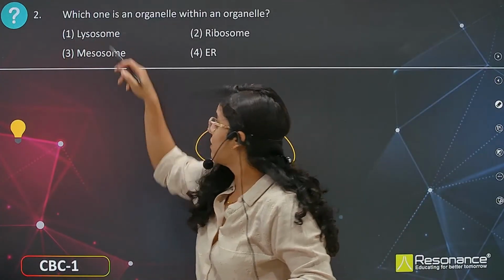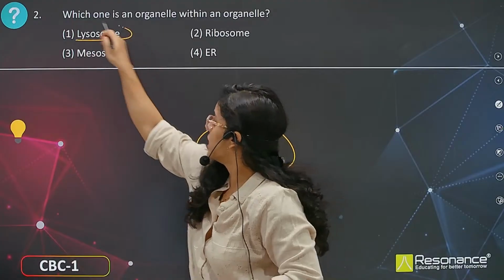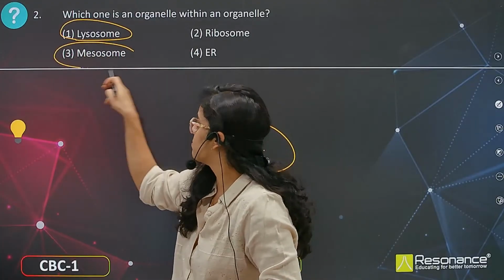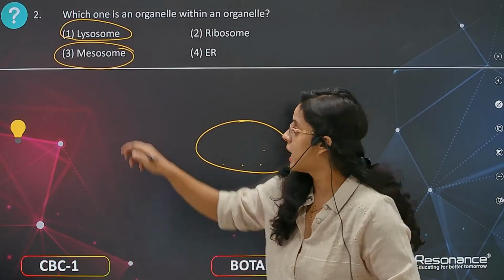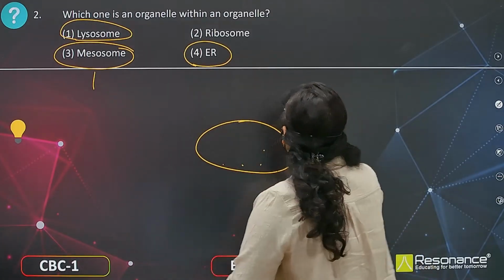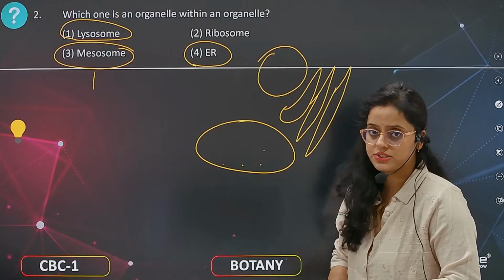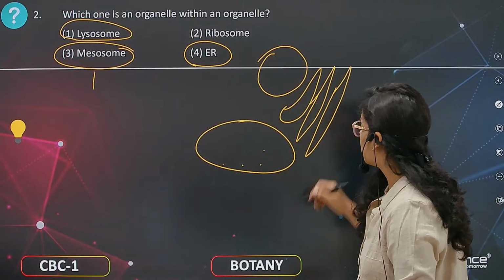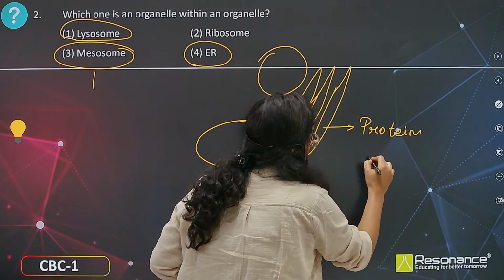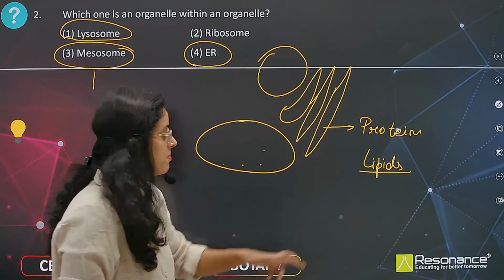Lysosome is a single membrane structure which consists of hydrolytic enzymes, right? And what about mesosomes? Mesosomes are present in prokaryotic structures and are helpful for respiration. And endoplasmic reticulum, these are flattened structures that are present close to the nucleus, right? They are very close to the nucleus and they are helpful for the formation of proteins and lipids. Smooth endoplasmic reticulum forms lipids, whereas rough endoplasmic reticulum forms proteins.